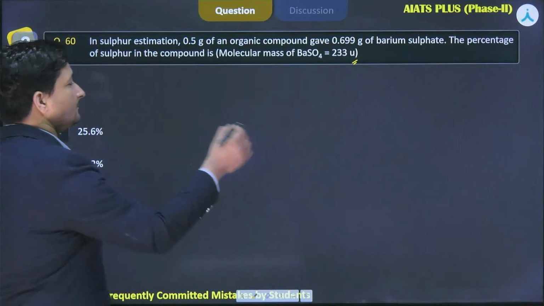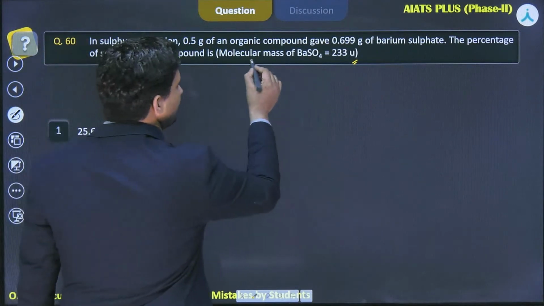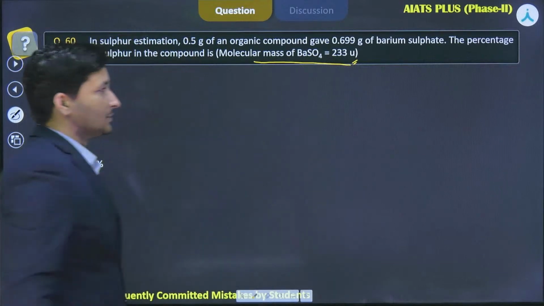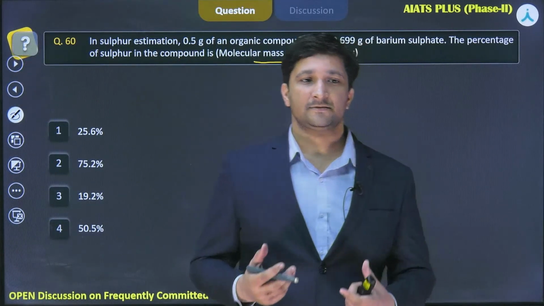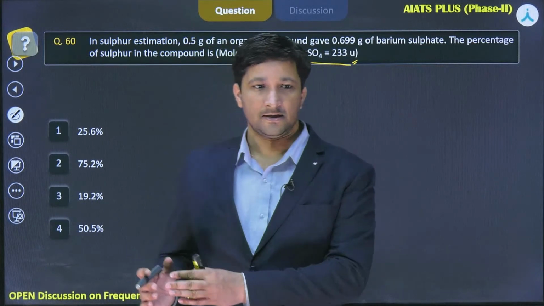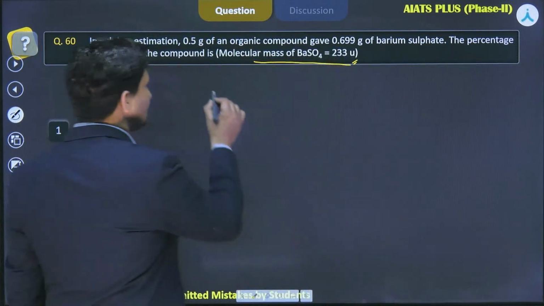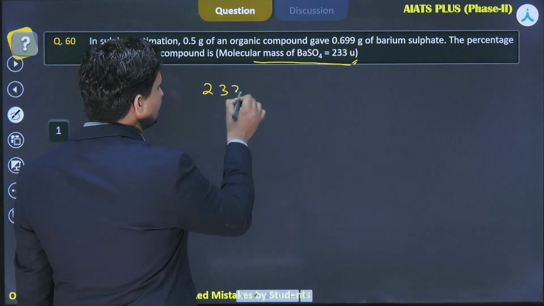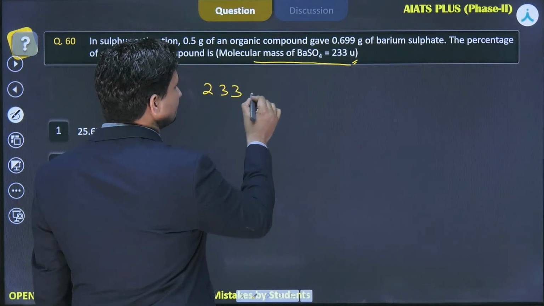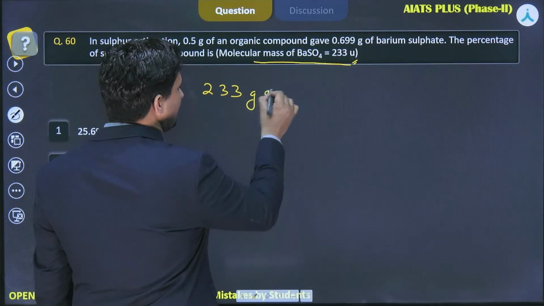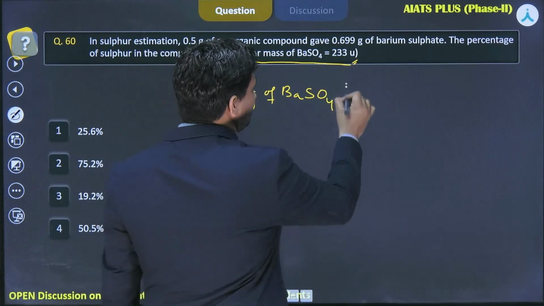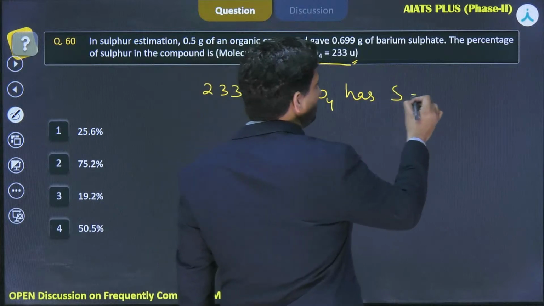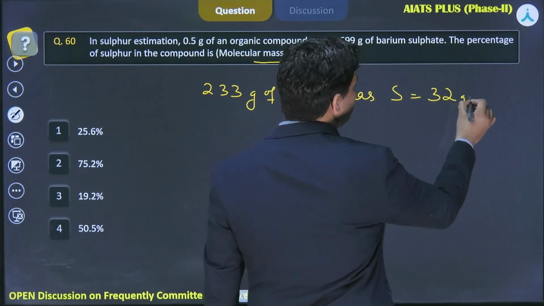You can see here that we know that the molecular mass of barium sulfate is 233 u. And in this barium sulfate, there is one sulfur and its mass is obviously going to be 32 u. So we can say that 233 gram of barium sulfate has sulfur equal to 32 gram.